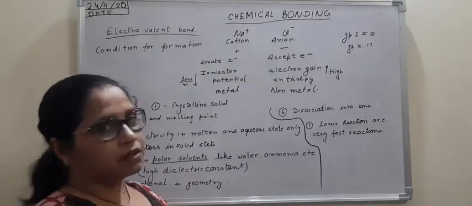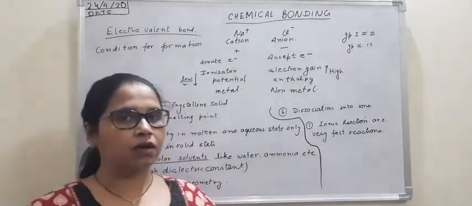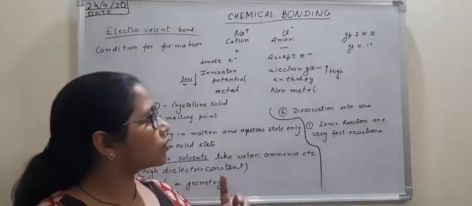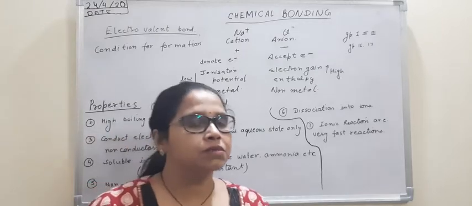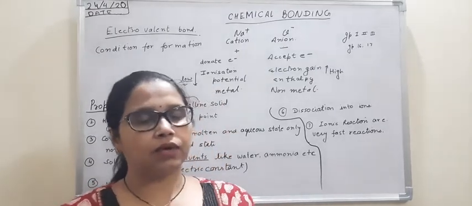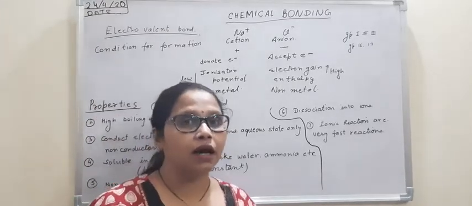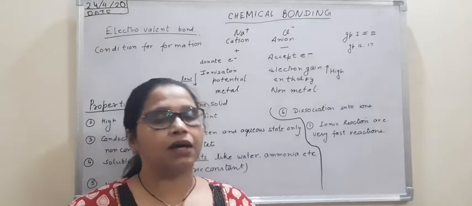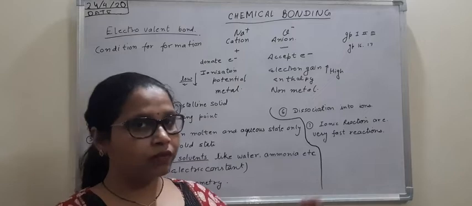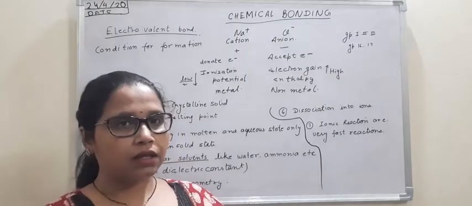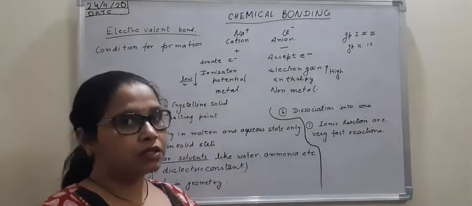Now on the other hand, the other atom has to accept one electron, and acceptance of one electron by a neutral atom is called electron gain enthalpy or electron affinity. So when an atom gets an electron, it becomes stable, and when it becomes stable, it releases a large amount of energy. So electron gain enthalpy becomes very high whenever a stable anion is formed. So here you can see electron gain enthalpy has to be high. So whenever these two conditions are available together, then only an electrovalent bond formation is facilitated.